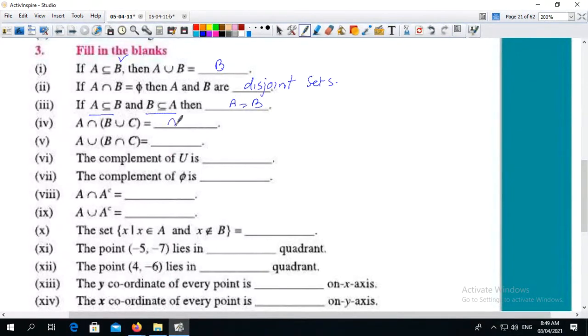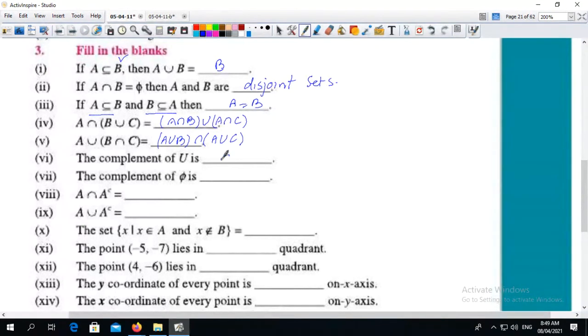A intersection B union C, then it's a rule of union: intersection is distributed over union, and this is A union B intersection A union C. Union is distributed over intersection.